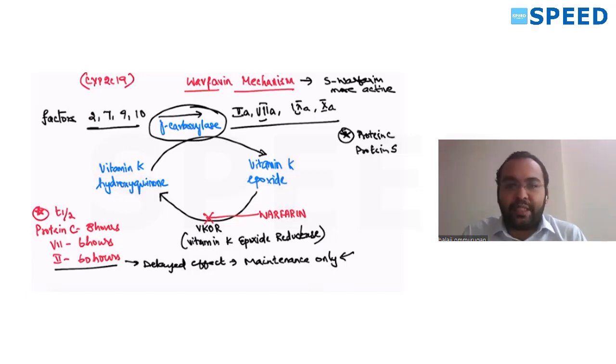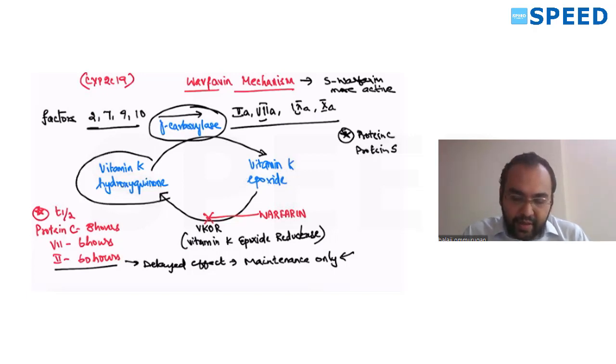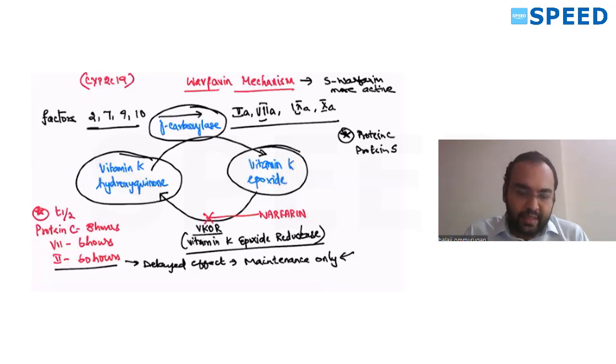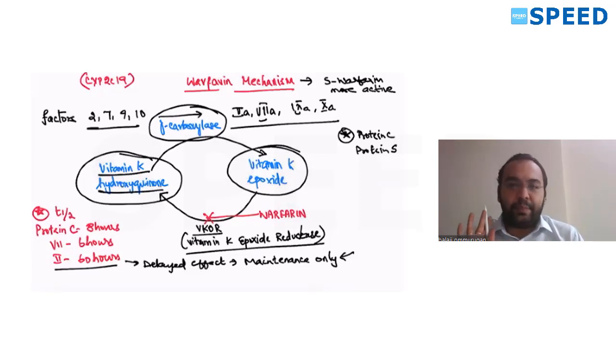This gamma carboxylase requires vitamin K. The vitamin K hydroquinone form is active, whereas the epoxide form is inactive. Vitamin K epoxide gets converted to vitamin K hydroquinone by vitamin K epoxide reductase, the VKOR enzyme, which is the active form and helps in the gamma carboxylation step.